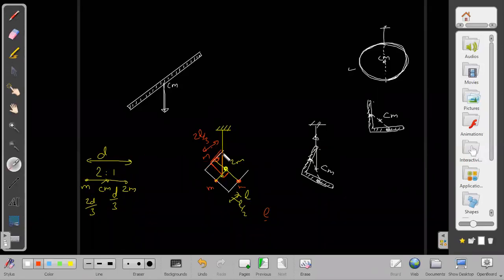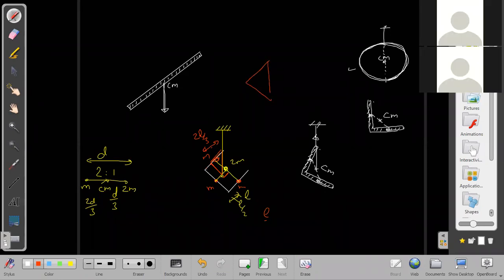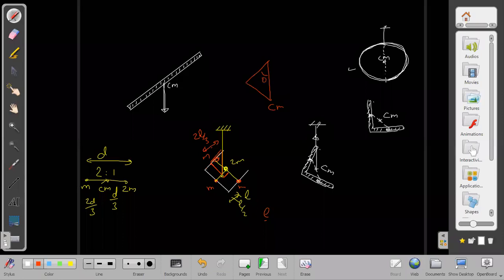This is L by 3 part. So this remaining part is 2L by 3, and this part is L by 2, the base part. Then I can get the angle now. If I know one side length and the other side length also, then I can say where the center of mass lies and what angle is formed.